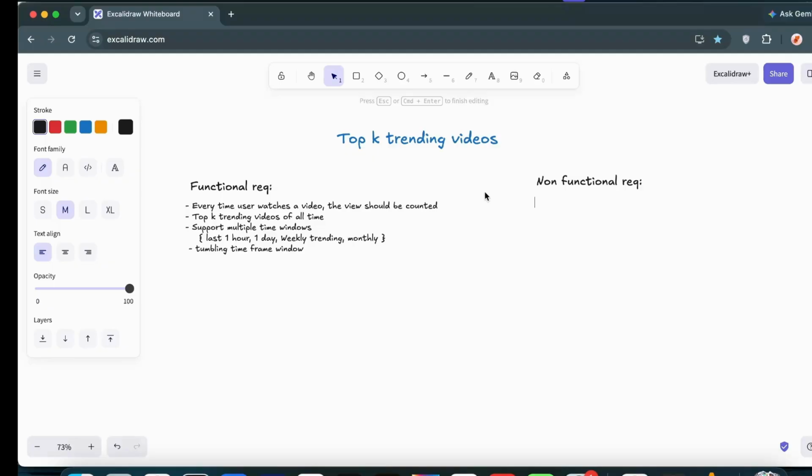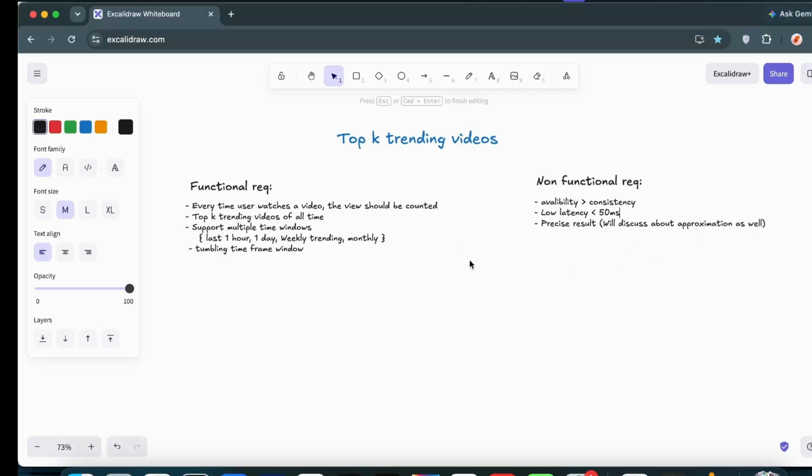Okay, so let me note down all the non-functional requirements. As I discussed, availability matters the most for these types of systems. Then low latency: we'll try to get videos in 50 milliseconds. Then the result is going to be precise. That is the approach we will discuss first, and then we'll talk about approximation as well.